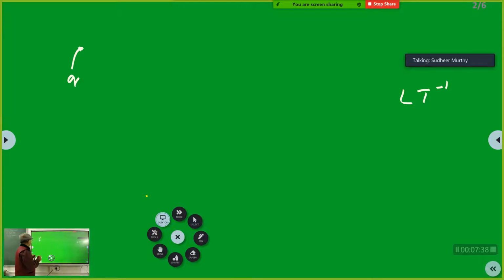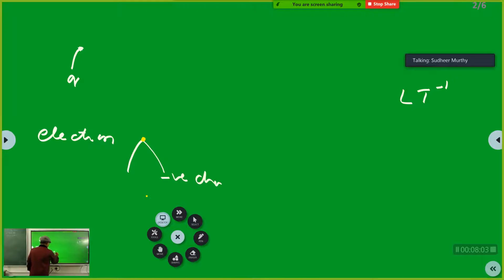So now, for example, if you take an electron, I represent the electron by a dot. So this dot is representing an electron. What are the properties of this electron? It has a negative charge. Right. Then what else? It moves in a circular orbit around the nucleus.